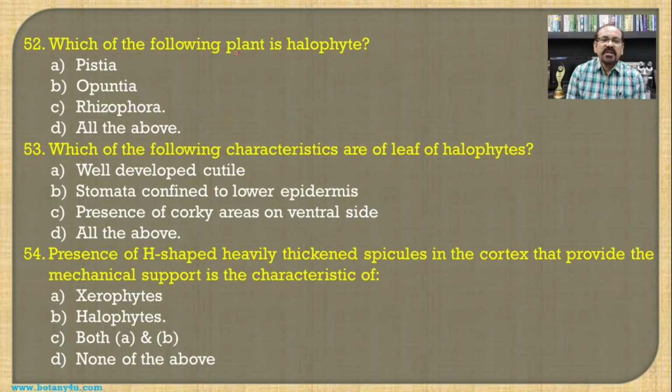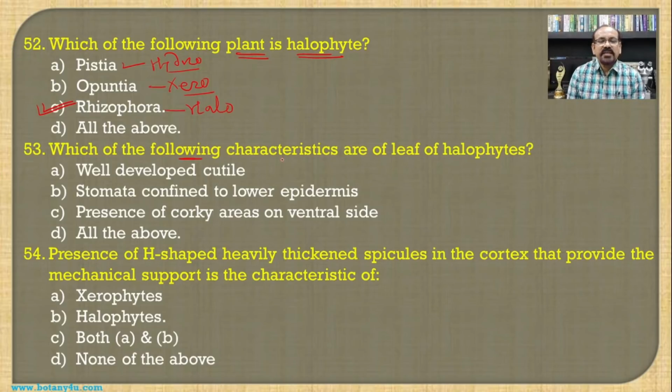Then which of the following plants is a halophyte? Pistia is a hydrophyte, Opuntia is a xerophyte, Rhizophora is a halophyte, and hence Rhizophora becomes the correct answer for this question.